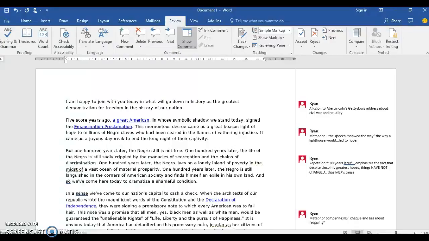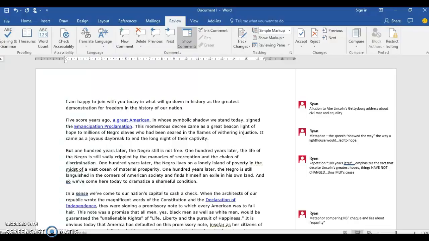So the example that I've chosen is the speech called I Have a Dream by Martin Luther King Jr. If it was a shorter poem, for example, I might read the whole poem out to you. Instead, I'm just going to read through the parts that I think illustrate my points the best.